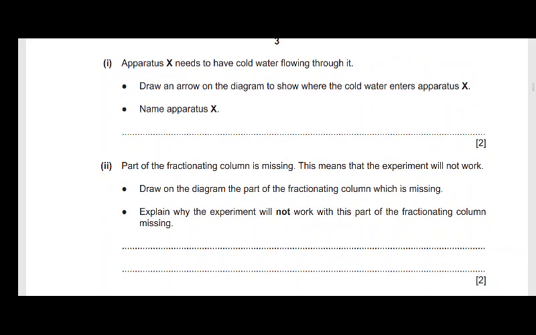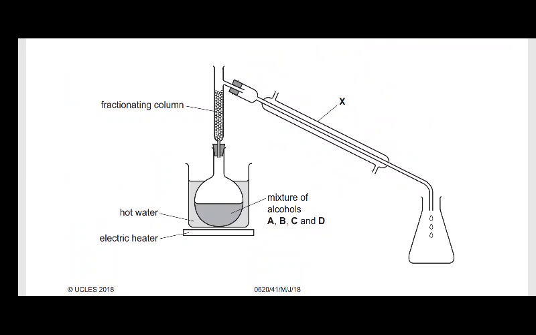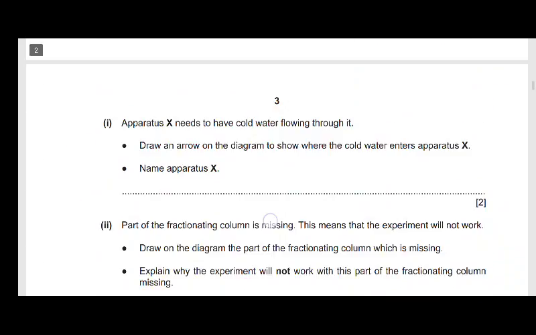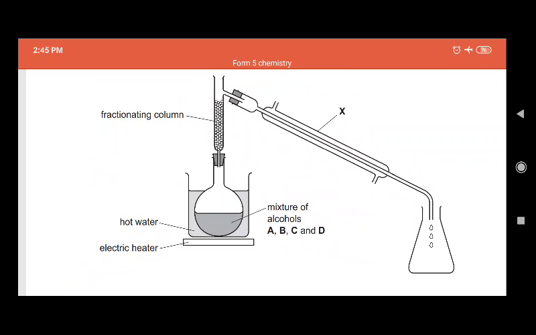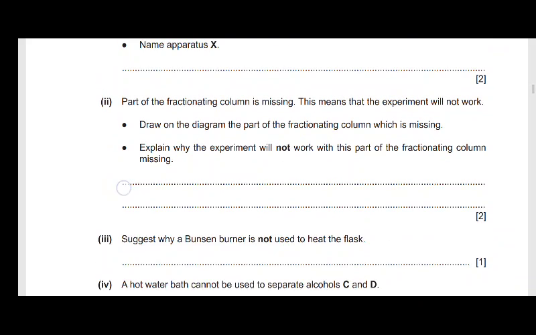Alright, now let's go to the question. It says, apparatus X needs to have cold water flowing through it. So draw an arrow on the diagram to show where the cold water enters apparatus X and name apparatus X. Alright, so the name for apparatus X is the Liebig condenser. As for where water is supposed to go in and come out, I'll leave that to you. Go to the book and see where the water is supposed to come in to the condenser and go out. Let me give you a tip: the water is not supposed to just run down like that. It's supposed to go uphill. Alright, let's go to question 2.